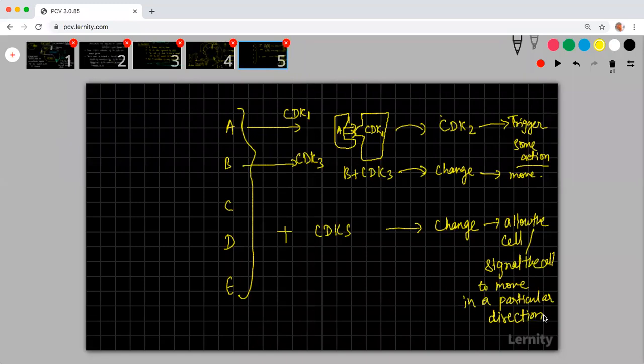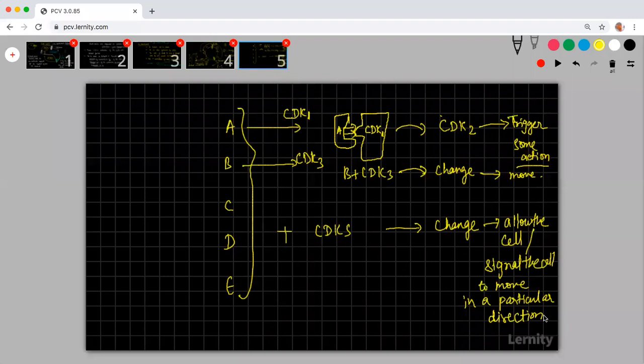Basically you need to understand that whenever pepsin is there, digestion of protein happens. Whenever pepsin is not there, digestion of protein does not happen. Similarly, whenever there are certain CDKs, a particular phase of the cell cycle will happen. Whenever there are no CDKs, something else is going to happen. That is how the reaction happens.